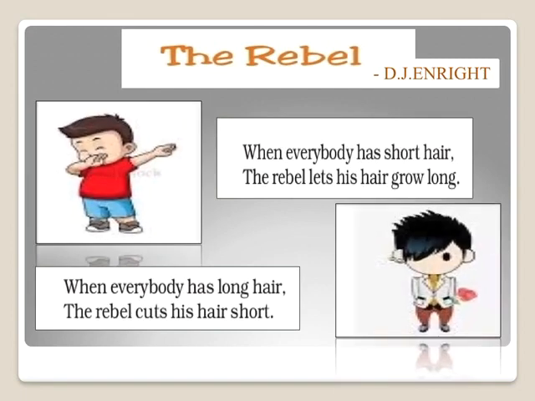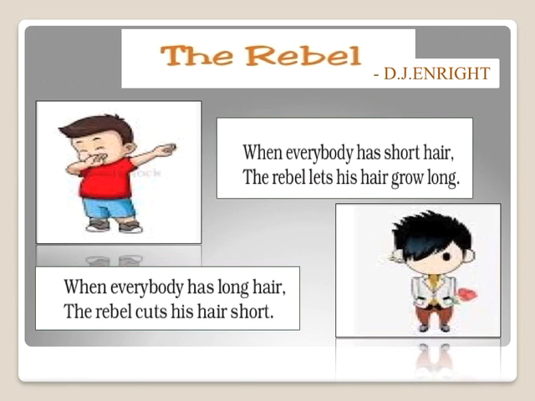So now let's begin with the poem The Rebel, which is written by D.J. Enright. Dennis Joseph Enright, who was a British academic, poet, novelist, and critic. He wrote a wide range of essays, reviews, anthologies, children's books, and poems. Now we already know the meaning of rebel. So in this poem, you're going to go through some examples which would show you the difference between the general ones and the rebel. What will be the perception of a rebel in this situation? So let's begin with the poem.